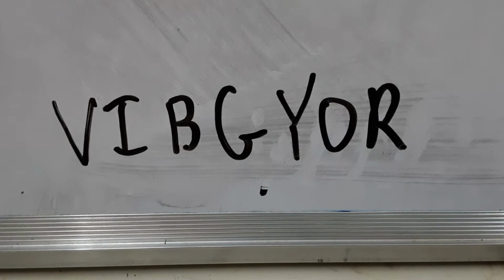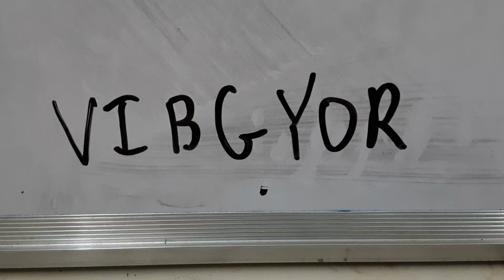Now, how are these colors different? We know that they are different in color. Violet is different, indigo is different, but there is one more difference between all these 7 colors: wavelength and frequency. This difference is very important because it helps in differentiating the 7 colors, violet, indigo, blue, green, yellow, orange, and red, because they have different wavelengths and different frequencies. We will be learning about frequency and wavelength in this video only, so stay tuned.